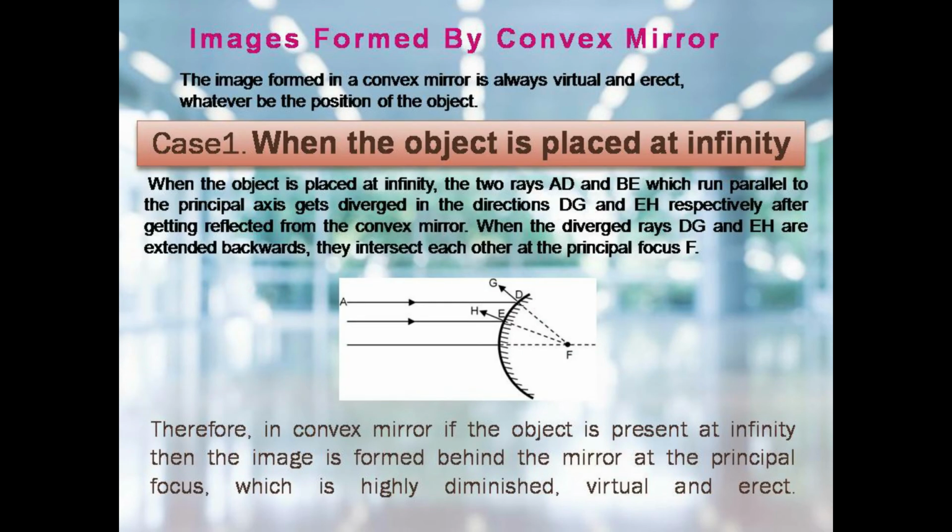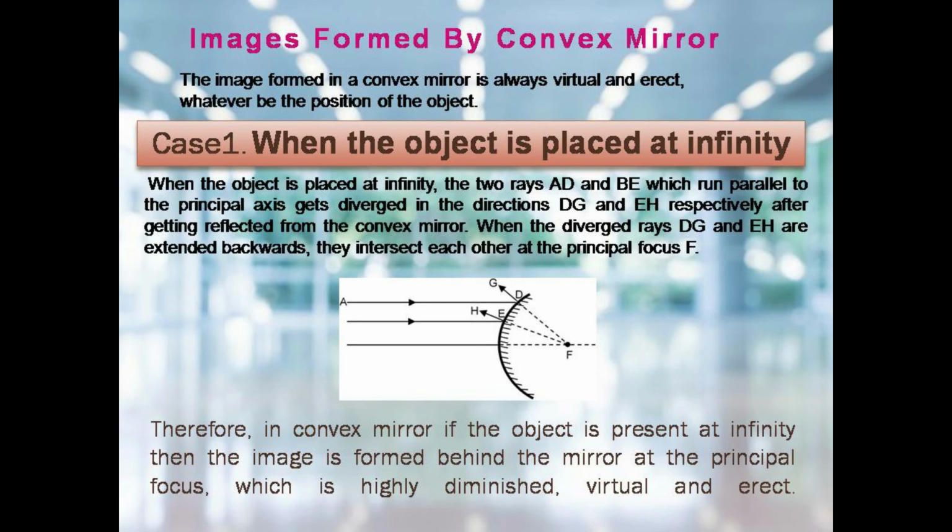Image formed by convex mirror. Now, the image formed in a convex mirror is always virtual and erect, whatever be the position of the object. Case 1. When the object is placed at infinity, the two rays AD and BE, which run parallel to the principal axis, get diverged in the directions DG and EH respectively after getting reflected from the convex mirror.